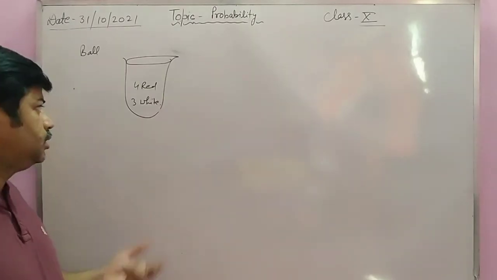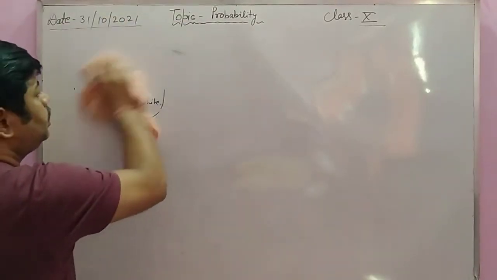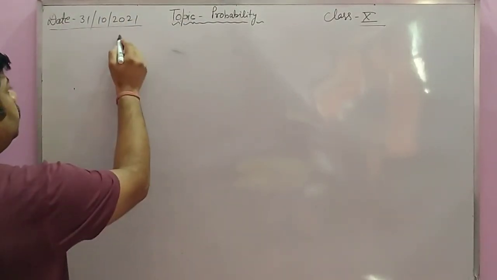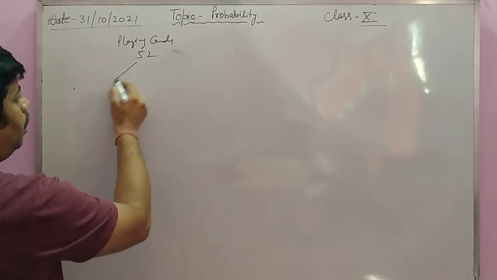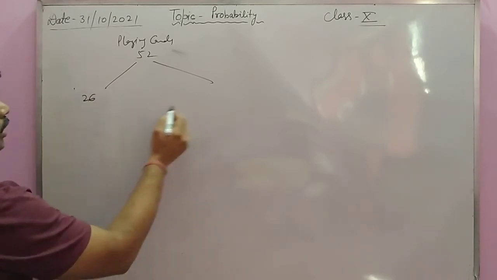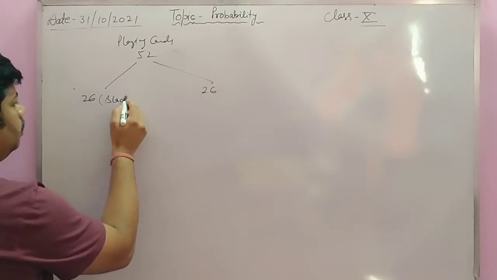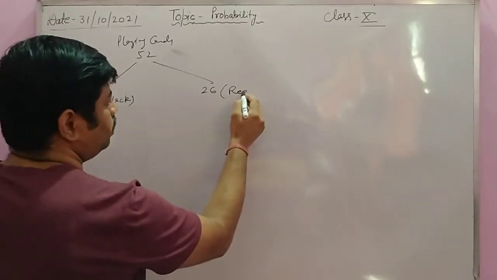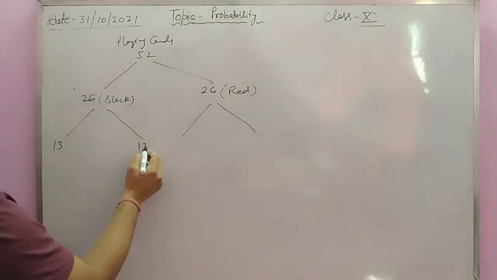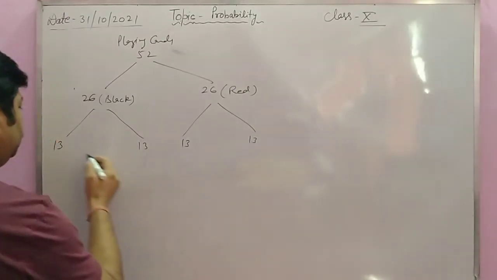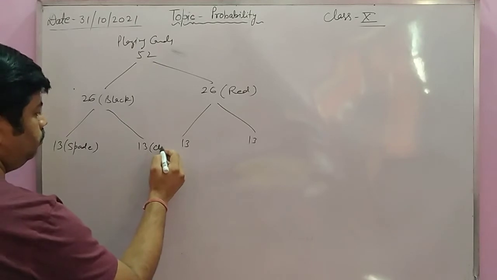Okay, and the last one is playing cards. There are 52 cards, which are divided into 26 and 26. Clear? 26 are black cards and 26 are red cards. Each 26 is also divided into 13 and 13. 13 are spade and these are club.